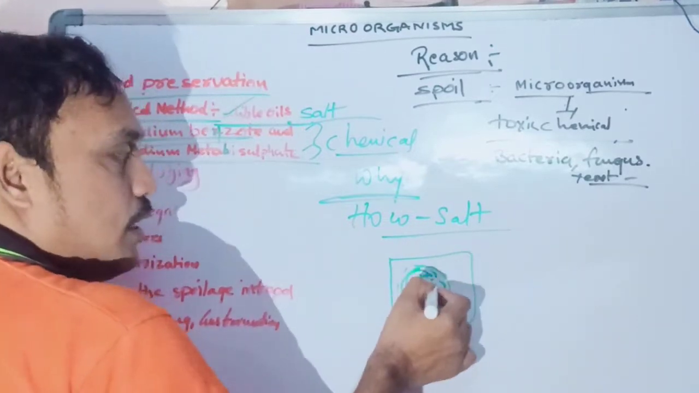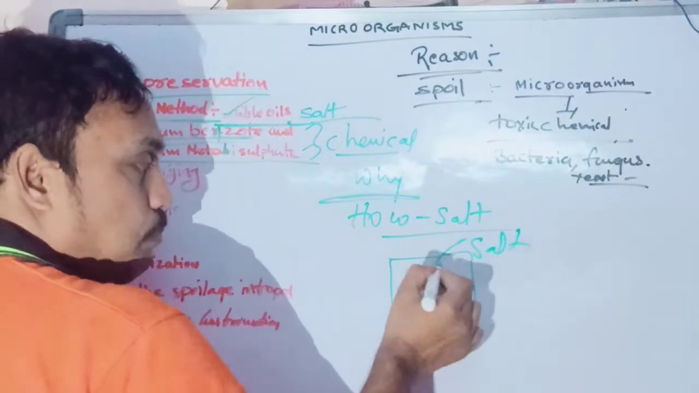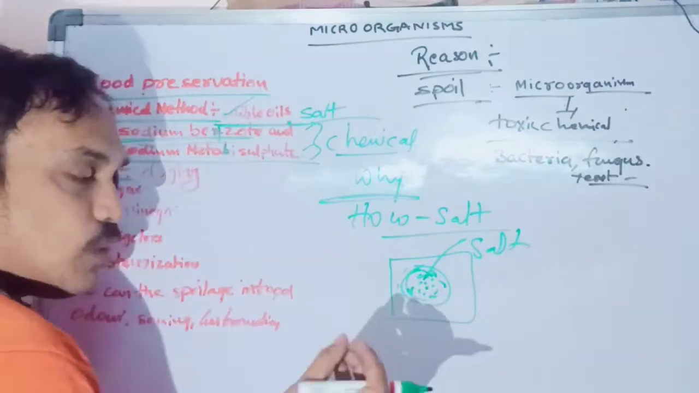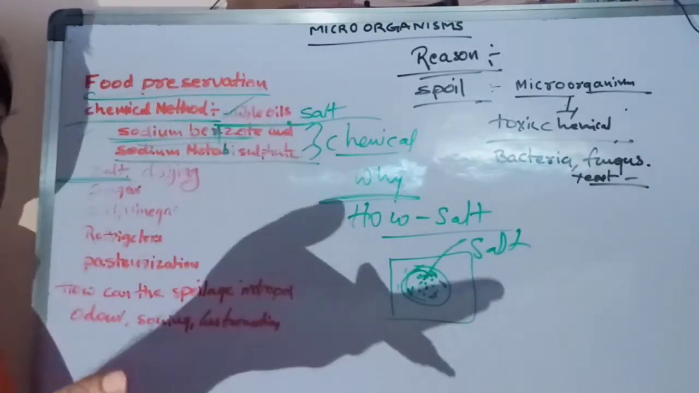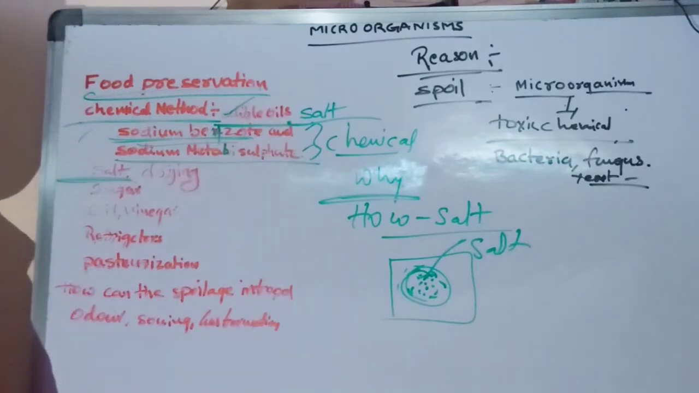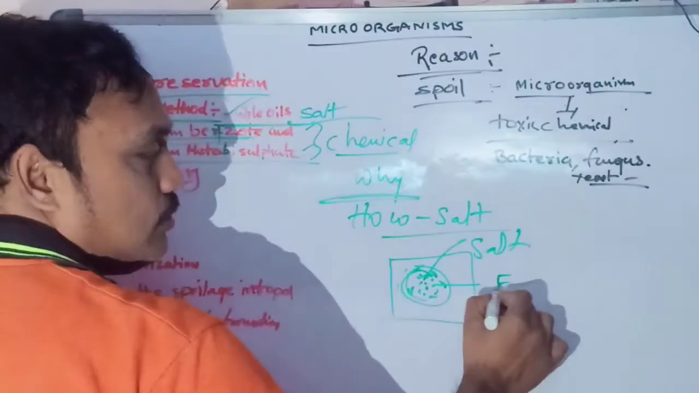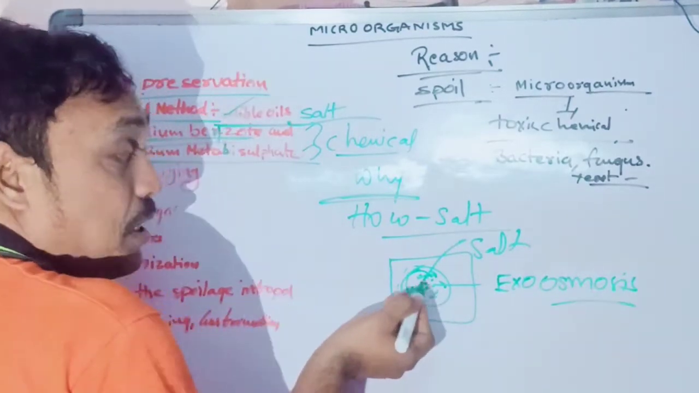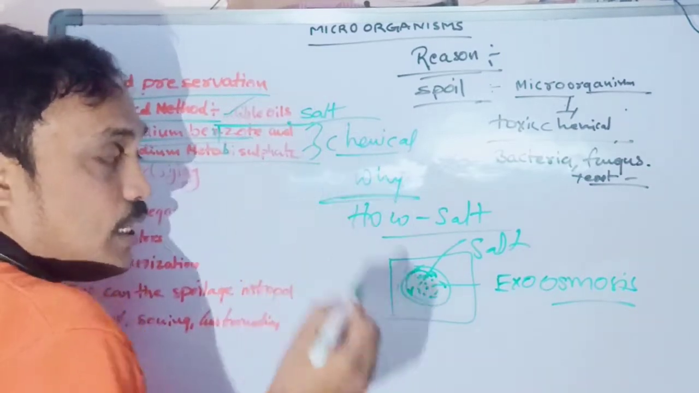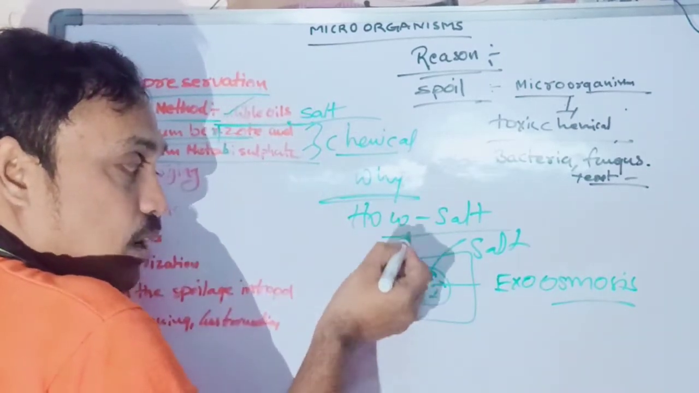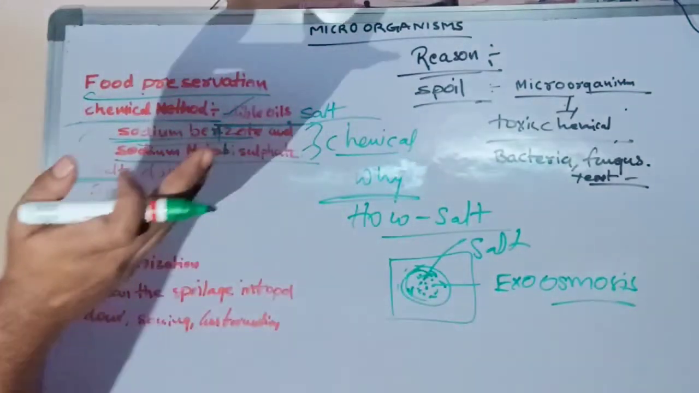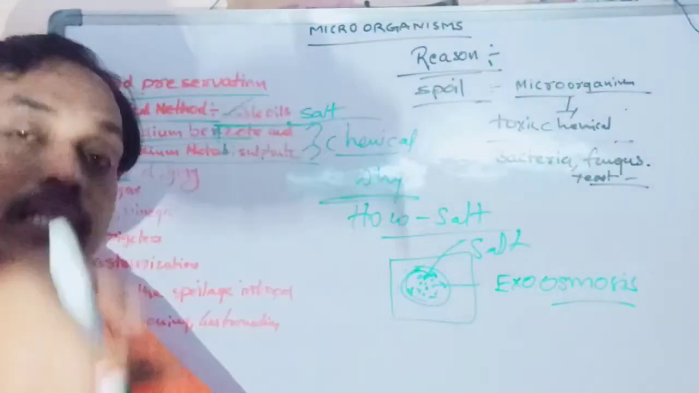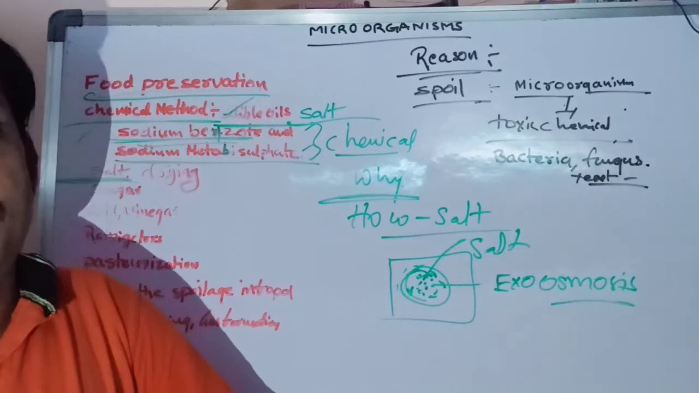If you add salt to that food item, what will happen? Whatever moisture is there, the salt absorbs the moisture. This is exosmosis. Did you not understand? What is the meaning of exosmosis? Whatever water content is there inside the body of the microorganisms is absorbed by salt. Salt absorbs everything, so the microorganisms will die.